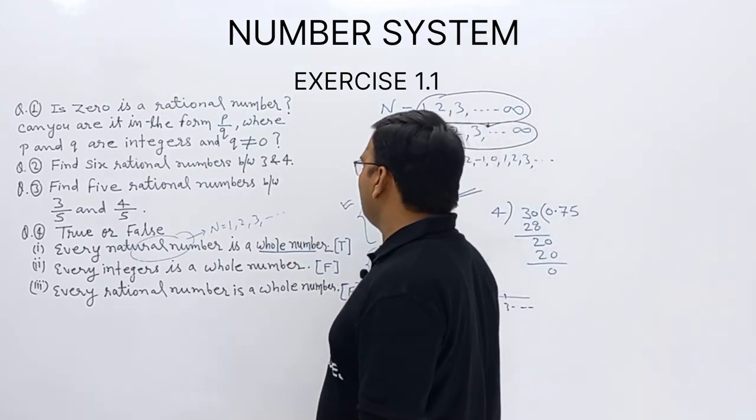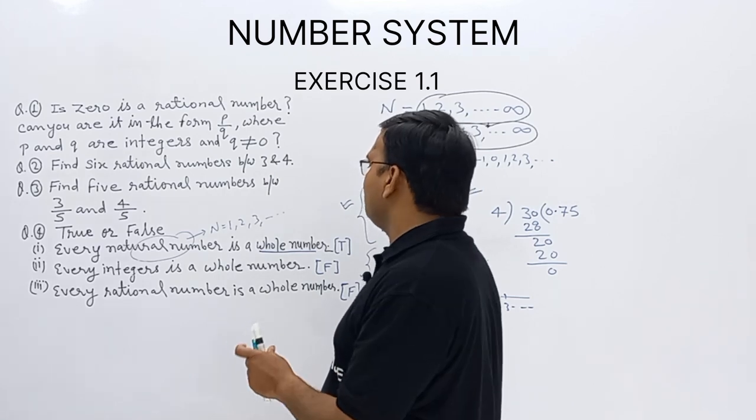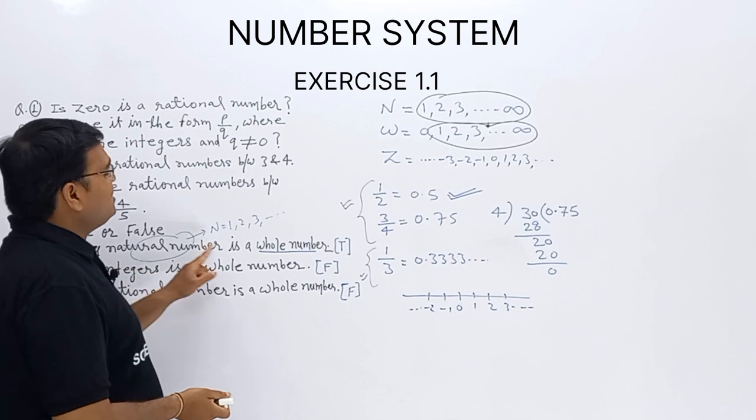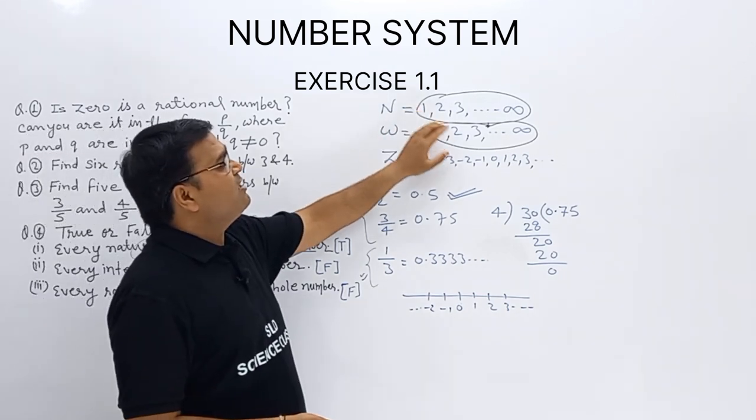Every natural number is a whole number. Every natural is a whole. How? Every natural is a whole.